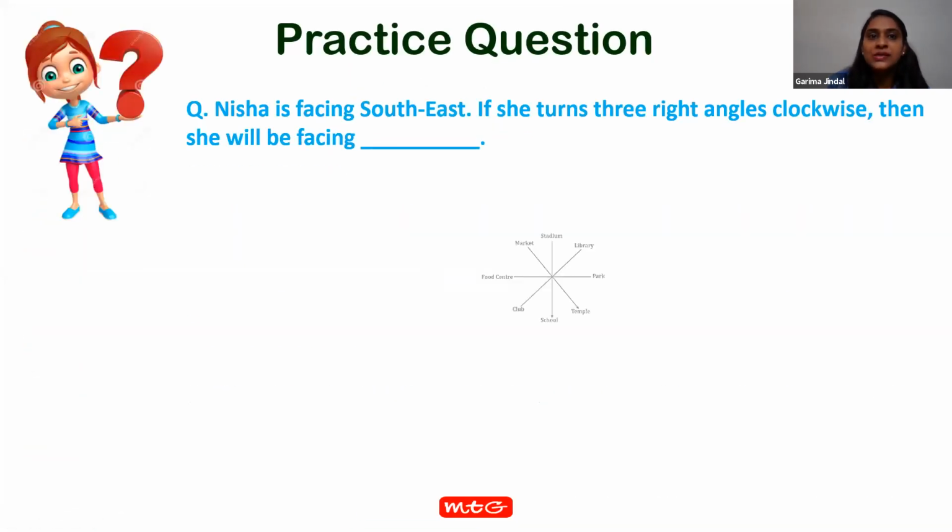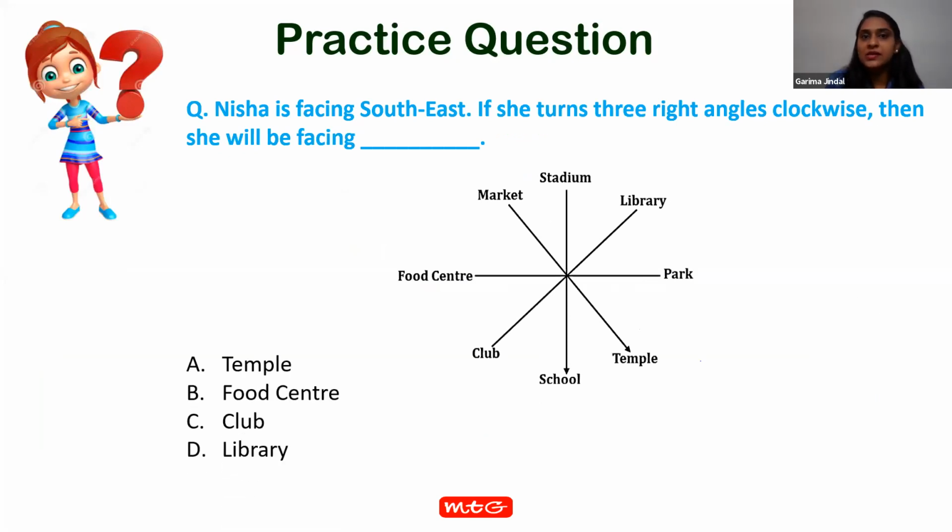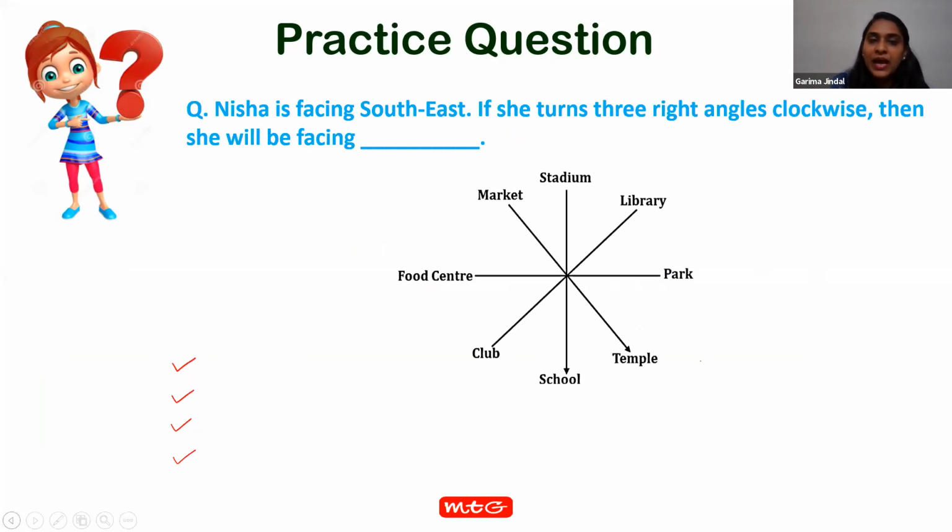The question is on your screen. Nisha is facing southeast. If she turns 3 right angles clockwise, then she will be facing, 4 options we have: temple, food center, club, and... Excuse me, ma'am. Yes, please tell me your name. Ma'am, Vikram. Yes, Vikram. Ma'am, can you go to the previous slide? The angle between one main and cardinal direction, right?